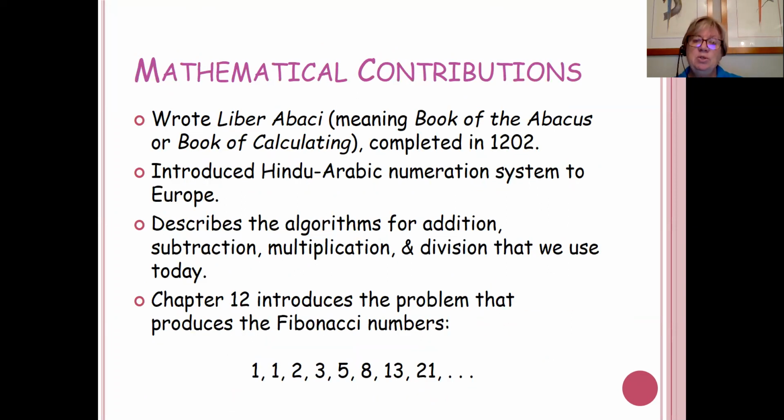The book that he is most famous for, and he did write a few other things, but the book that he is most famous for is called Liber Abaci, or Abaci. Sometimes you see it with two C's. Liber Abaci, he wrote it in Latin. It means the book of the abacus or the book of calculating. He finished it in 1202. And it introduced the Hindu-Arabic numeration system to Europe.